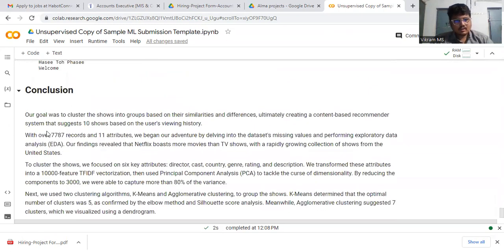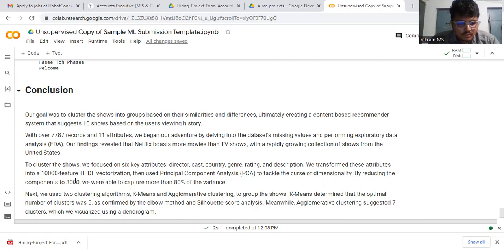The conclusion part is our goals. Our goal was to cluster the shows to improve on the base, finding similarities and differences, and then create a content-based recommendation system that suggests 10 shows based on the user's viewing history, with our 7,787 records and 11 attributes. We began by understanding the dataset, missing values, and performance, through exploratory data analysis, the EDA process, finding that Netflix has more movies than TV shows with rapidly growing collections, followed by shows from the United States.